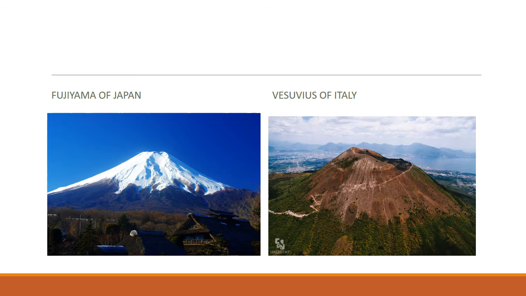Fujiyama of Japan, Vesuvius of Italy, Cotopaxi of Ecuador, and Barren, Andaman of India, Pavagadh and Girnar are the examples of volcanic mountains. I've given you the pictures of Fujiyama of Japan and Vesuvius of Italy. Here you can see that actually these volcanic mountains had the point of volcanic eruption, and afterwards, when the eruption has cooled down, all the sediments have settled, they are in the form of an inverted cone and they create a volcanic mountain.